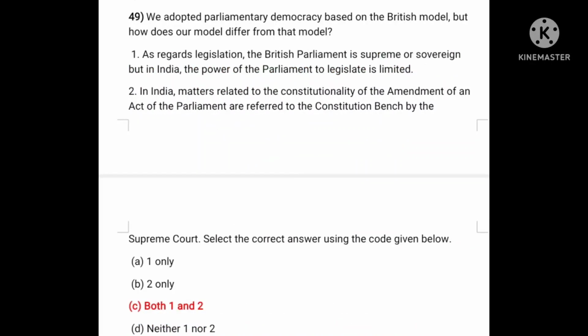We adopted parliamentary democracy based on the British model, but how does our model differ from that model? First, as regards legislation, the British Parliament is supreme or sovereign, but in India, the power of the Parliament to legislate is limited. Second, in India, matters related to the constitutionality of the amendment of an Act of Parliament are referred to the Constitution Bench by the Supreme Court. Select the correct answer. Correct answer C. Both statements 1 and 2 are correct.